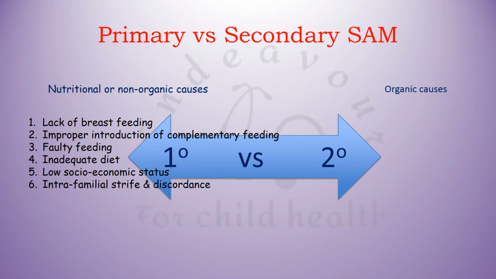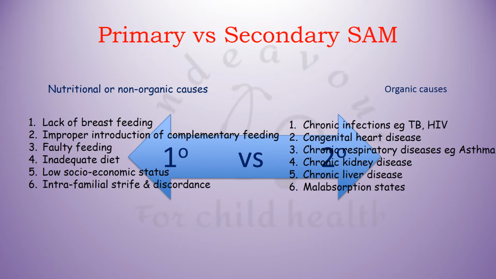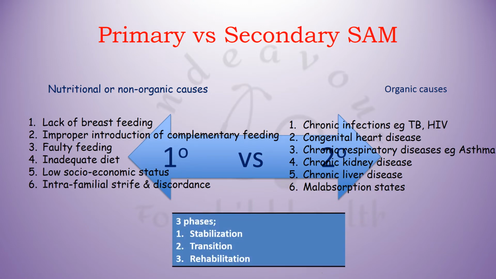That is, the causes are organic or pathological. These are, for example, chronic infections like TB and HIV, congenital heart disease, chronic respiratory diseases, chronic kidney disease, chronic liver disease, malabsorptive states, etc. लेकिन principles of management of either primary or secondary SAM remain the same despite whatever the cause be.